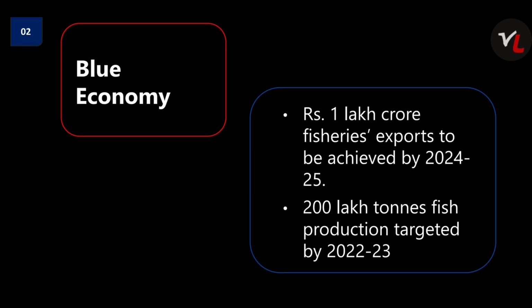Second one is blue economy. Blue economy is related to fisheries for the development of the fisheries sector. Here, government is targeting rupees 1 lakh crore fisheries export to be achieved by 2024-25. Also, 200 lakh ton of fish production is targeted by 2022-23. So, these are the important points regarding blue economy in order to boost and develop the fisheries sector.